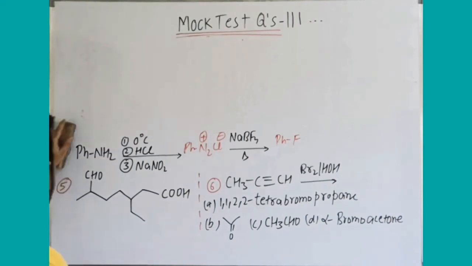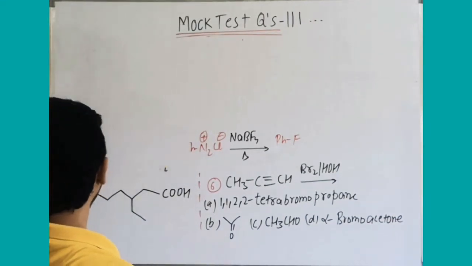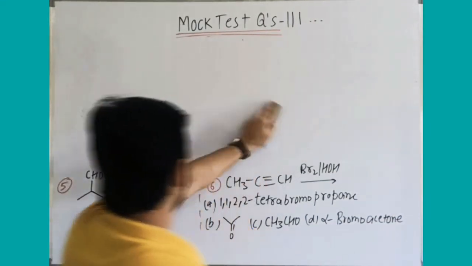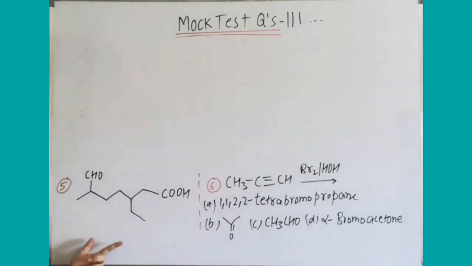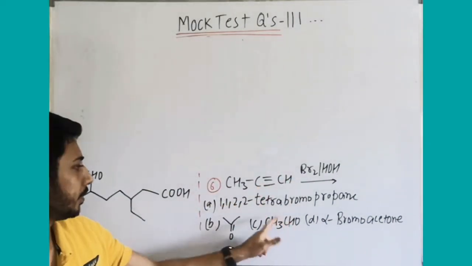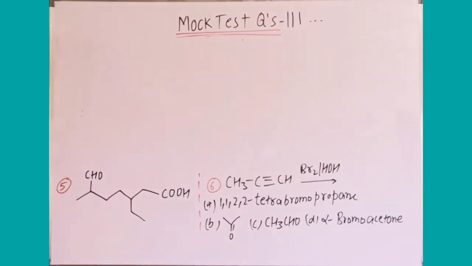Okay. Next question is a good question on IUPAC. Try to write down this IUPAC name. Sixth question is this one. These are the options. Among them you have to select. In this question, we know the carboxylic carbon becomes 1. Now the longest chain we will select must contain the carboxylic carbon definitely.